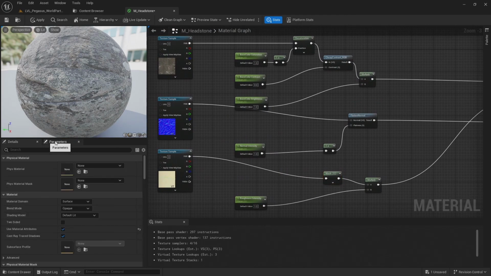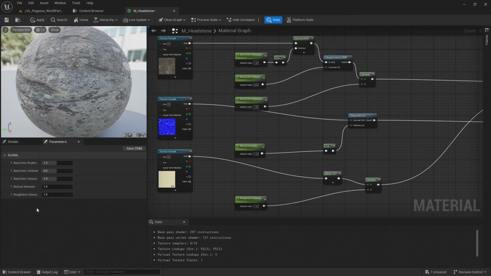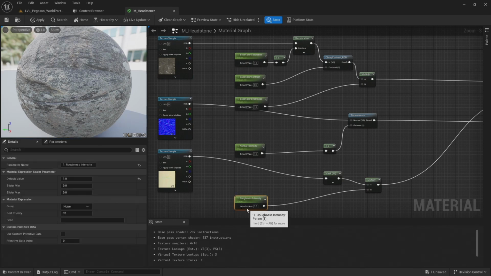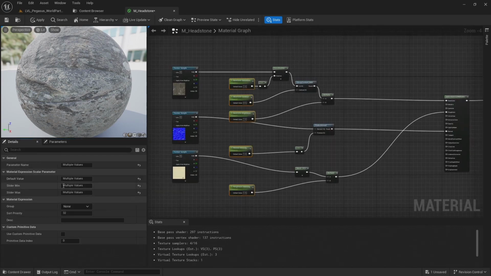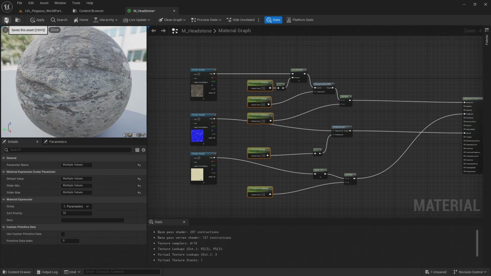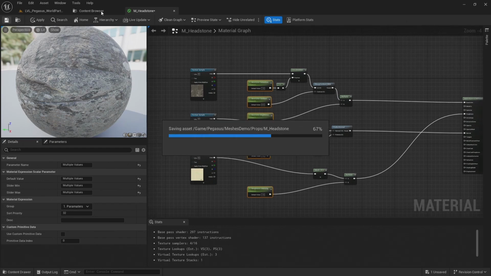And if we come over to the parameters tab, we can see what the parameters will look like on the material instance. I need to create some minimum and maximum values. So I'm going to set the roughness intensity max to 2 and the normal intensity to 10. Currently these are all grouped under global. I want to give them their own custom group. So I'm going to select them all and put them into a group called 1 parameters. I'm going to hit save.